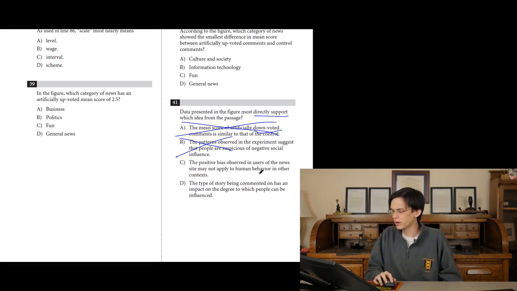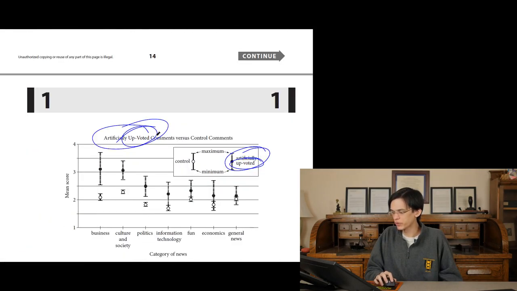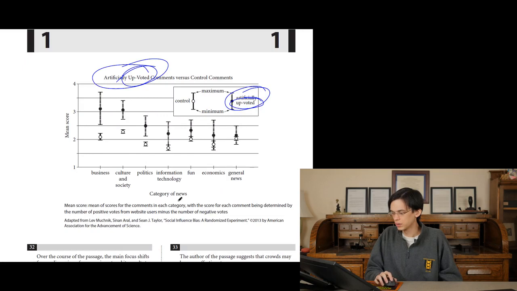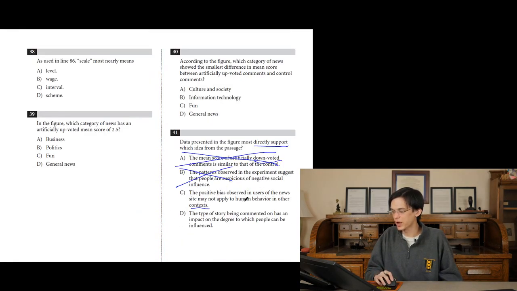I don't know what other contexts means, because this graph is talking about artificially upvoted comments from a website that has these categories of news. So I don't understand how we can say that the positive bias may not apply in other human behavior. This might be true. I think it's a really good bad answer, because C might be true, and it probably is true. Maybe it is, maybe it isn't, but we don't know that.